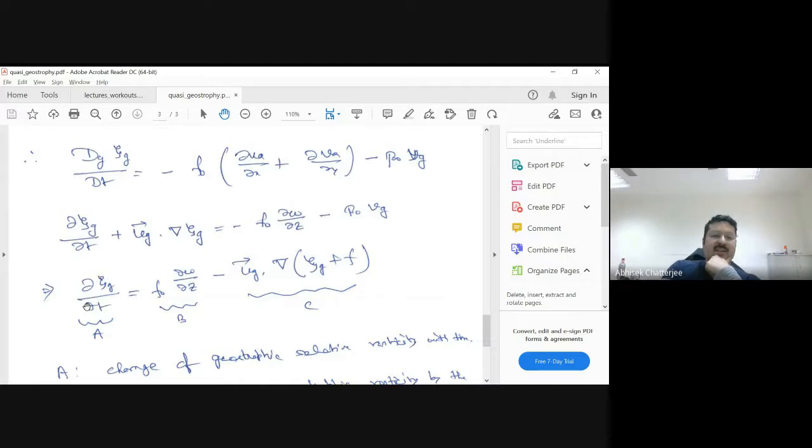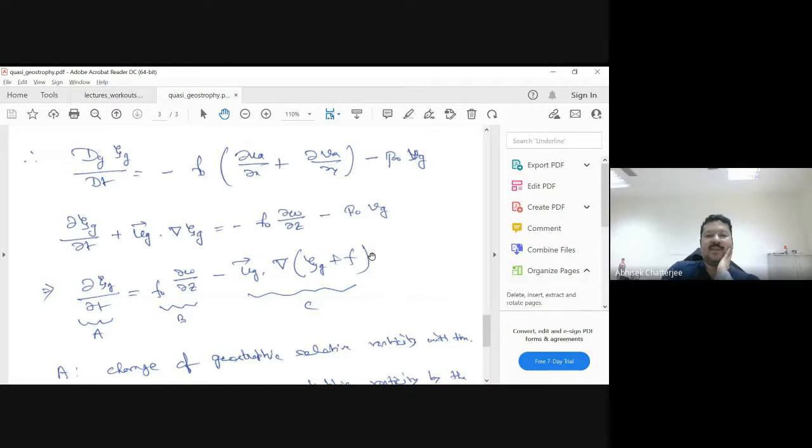Then you get del zeta g by del t equals f naught del w by del z minus this term. So this is minus ug del zeta g, and this term can also be written as f del of f. Remember, in the previous pages I showed you that this is basically the total derivative of planetary vorticity f.